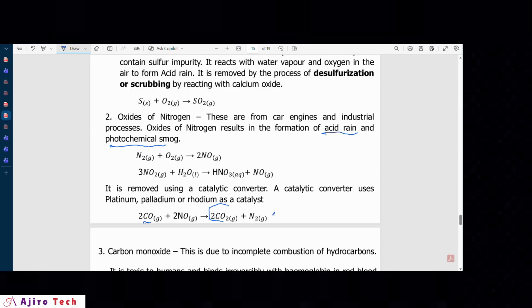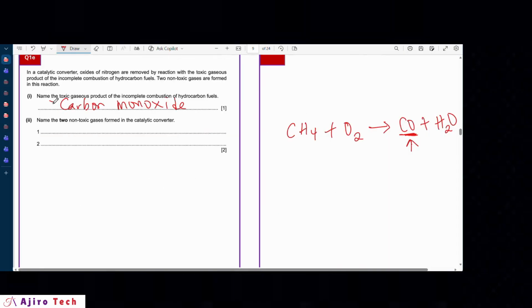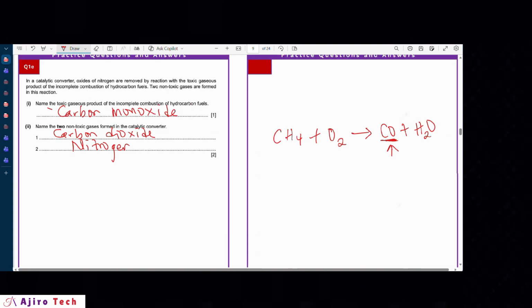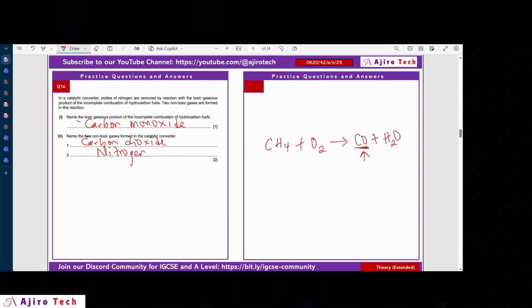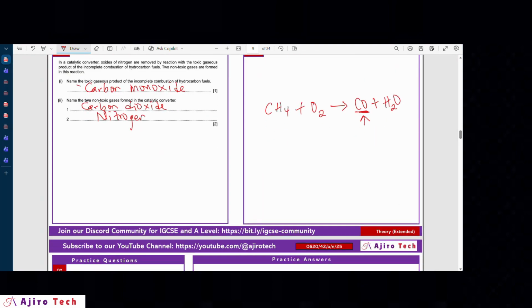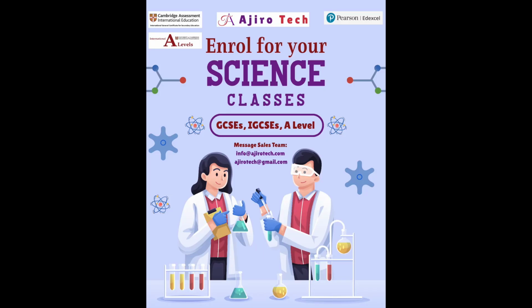So these are the two gases that are formed that are non-toxic. So this is the answer to that question. We just fill in carbon dioxide, and then the second non-toxic gas, which is nitrogen. That is how to give the answer to that. You can see these questions are quite easy. All right, so we move to the next one.